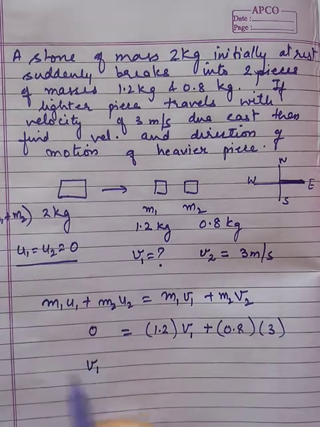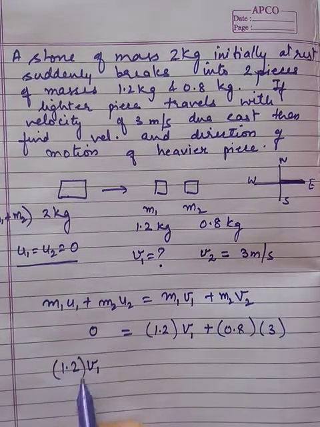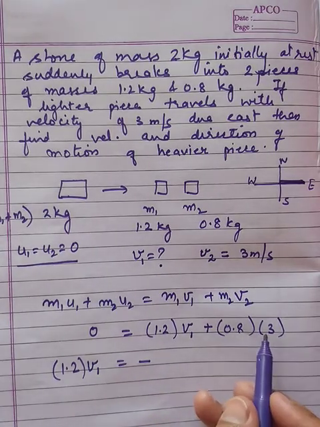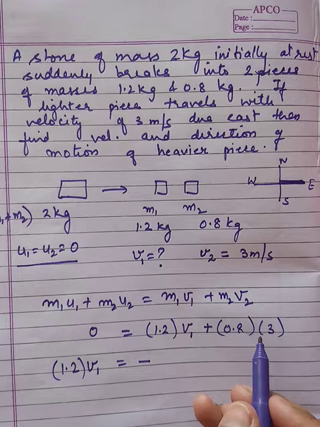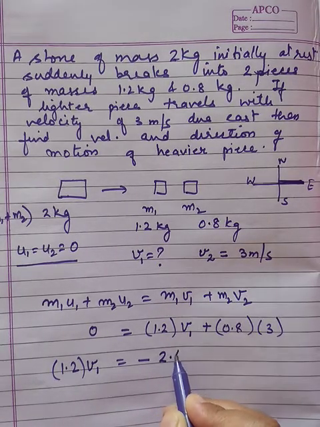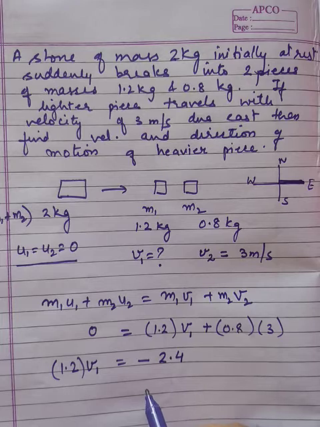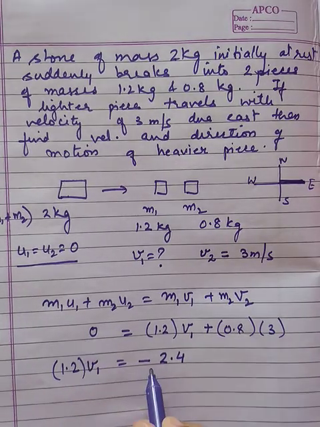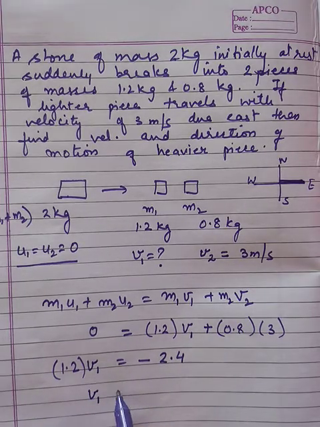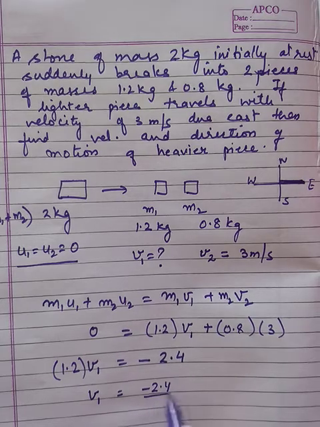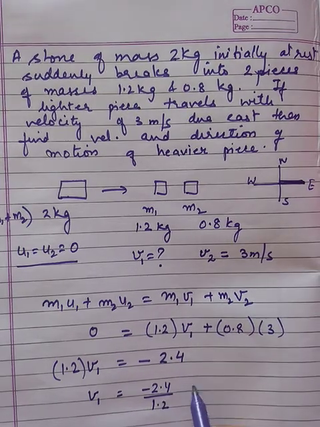So let's find v1. 1.2 v1 is equal to minus 0.8 multiplied by 3, that is 2.4. This term was positive and it goes to the other side, where it becomes negative. So v1 is equal to minus 2.4 divided by 1.2. How much is it?